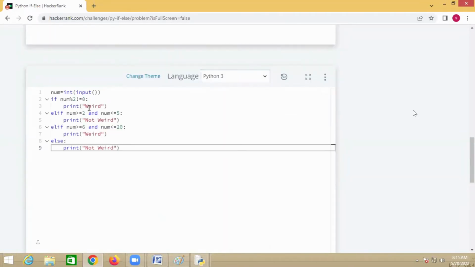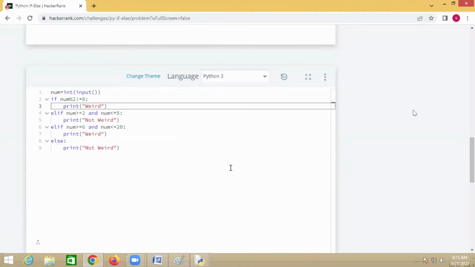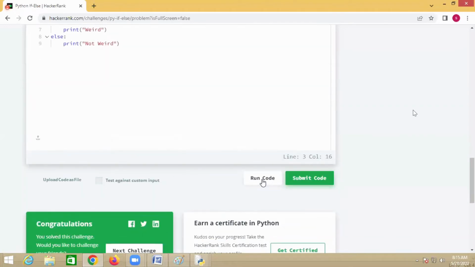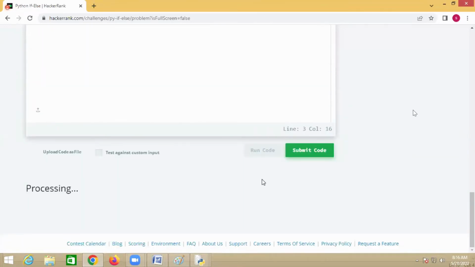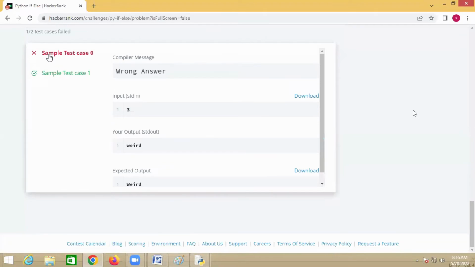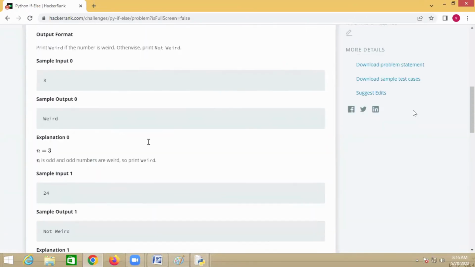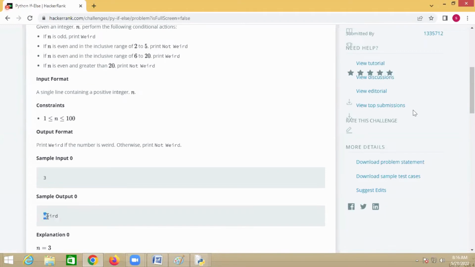Suppose you have made some mistake here. The mistake I've made is that I've written the W in small letters. The output I displayed is in which letters? Small letters. Now just see, run the code. Immediately it gives a wrong answer. But actually I printed weird only. But what is it expecting? It wants to print Weird, where W is capital.